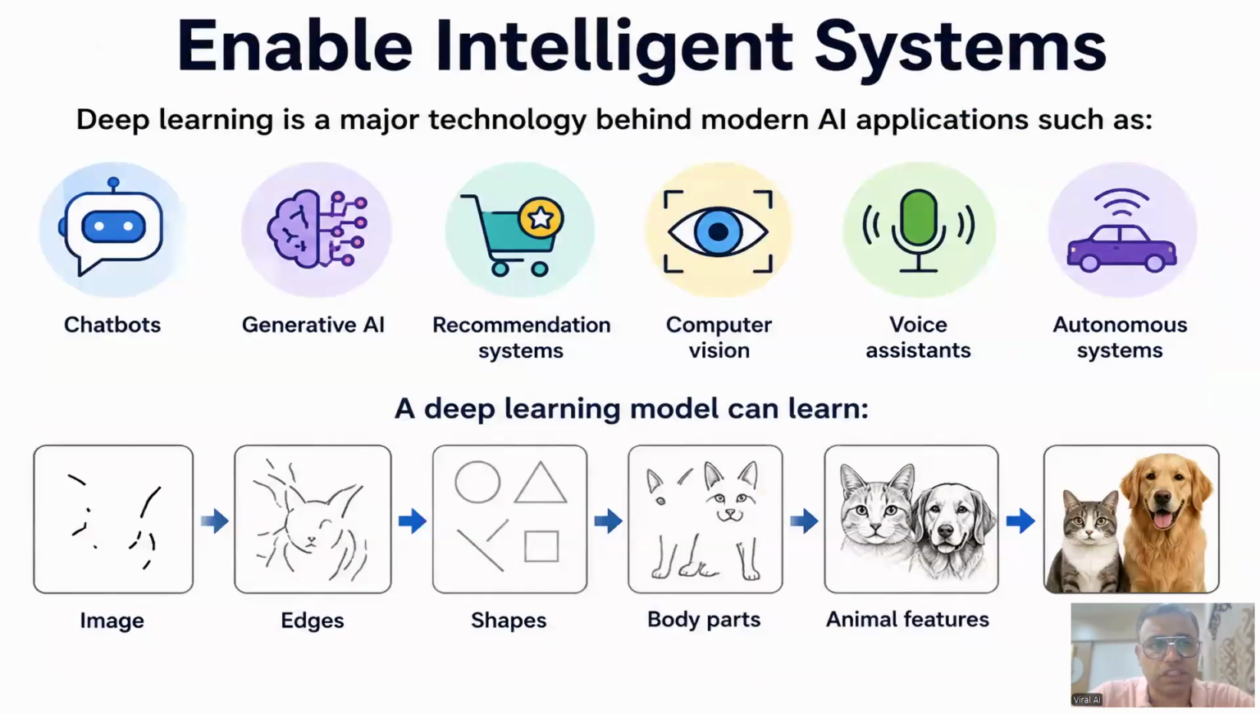So it enables intelligent system. Deep learning is majorly used in chatbot, generative AI, recommendation system, computer vision, voice assistant, automation, autonomous system. So deep learning model can learn from the images, edges, shape, body part, animal features. These all are important features of the deep learning.